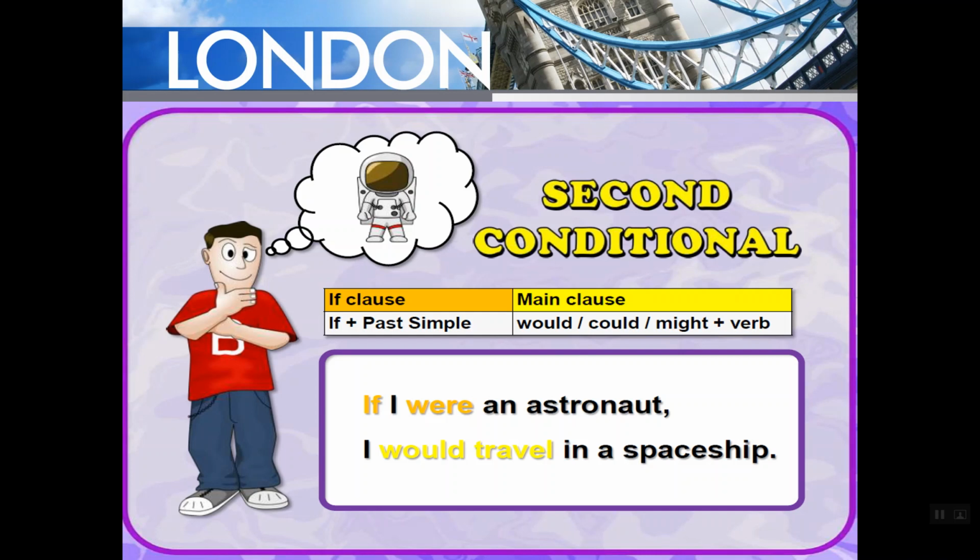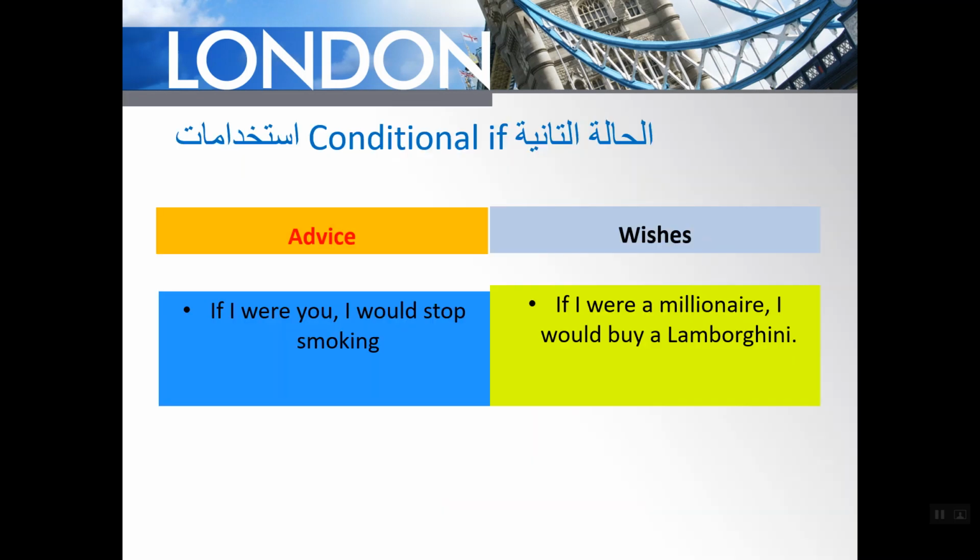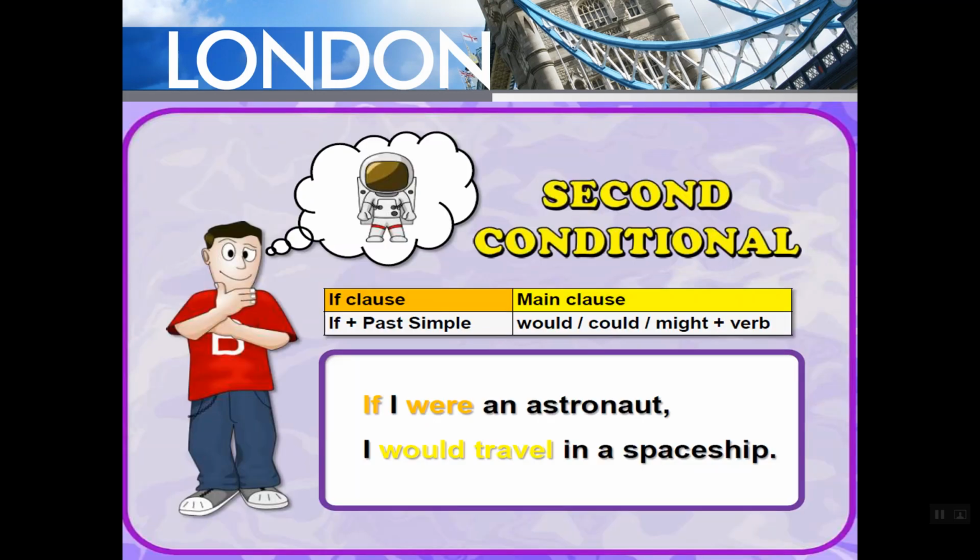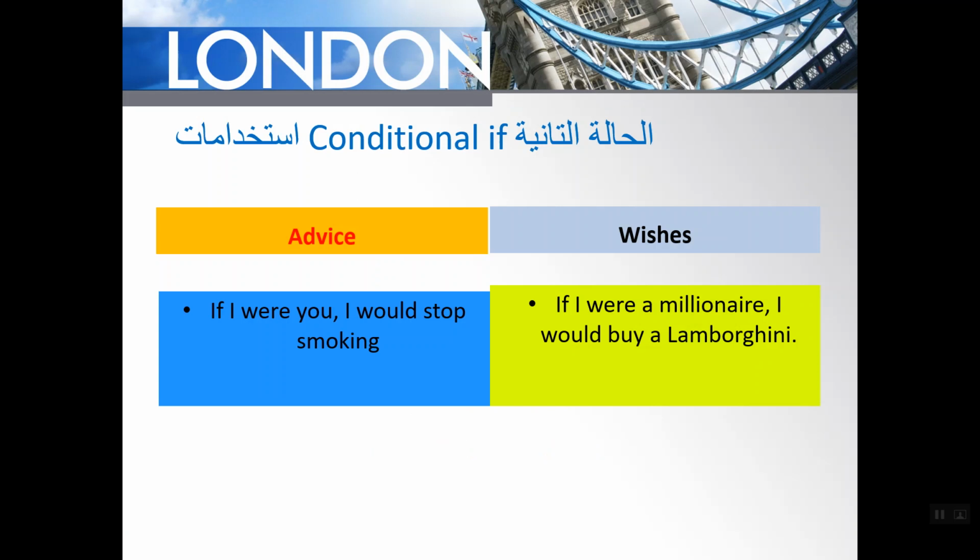In fact, these are the three cases we are going to study for today, but we should learn something about if in the second conditional. If in the second conditional might be used when we give advice or when we are making a wish. How, teacher? Let's read this example. If I were you, I would stop smoking.